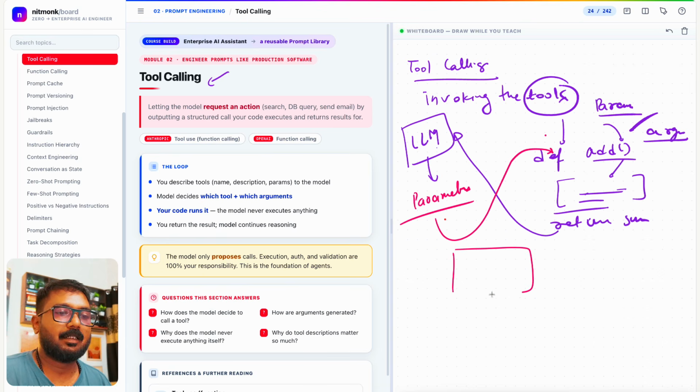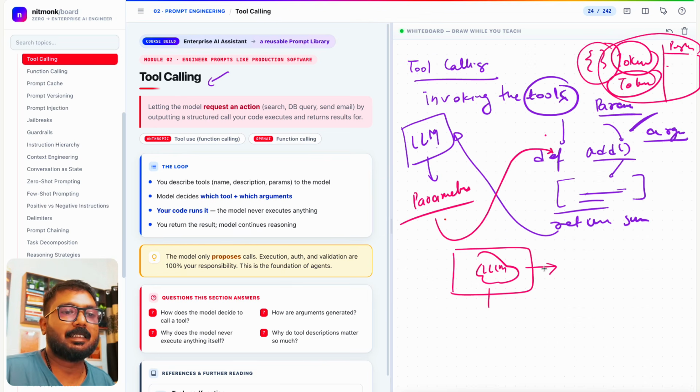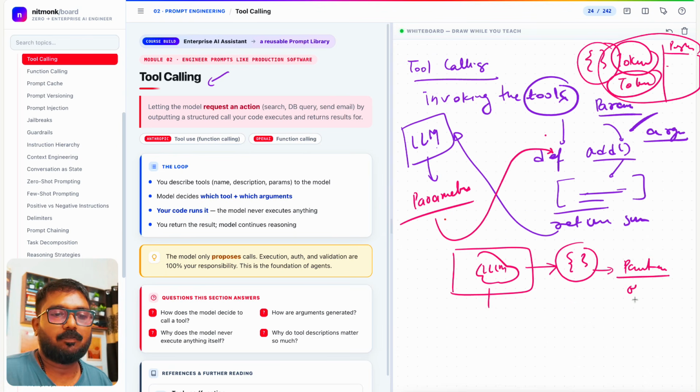So if you see, this is an LLM, the brain, right? And basically LLMs are there to generate tokens, isn't it? Tokens, and they understand the token ID, they understand the positioning, right? And all those things that we learned. This JSON is the parameter of a tool, for example.